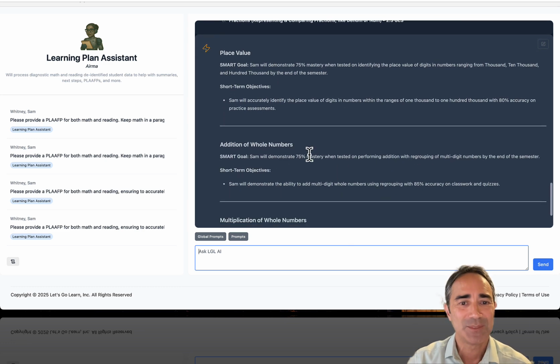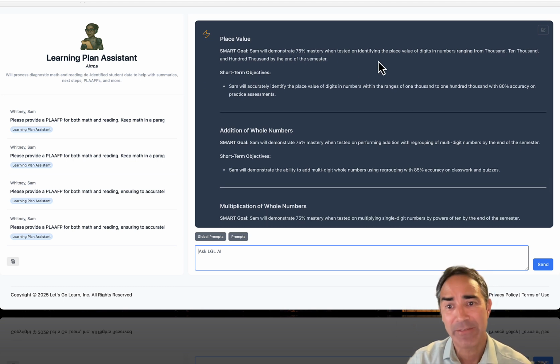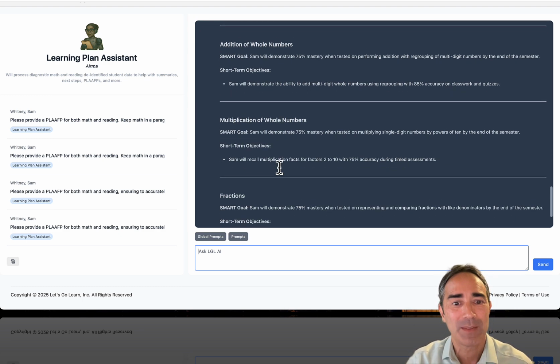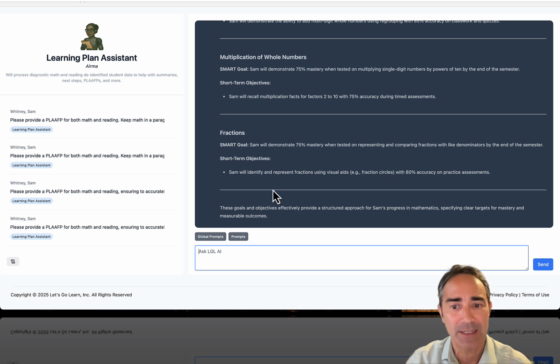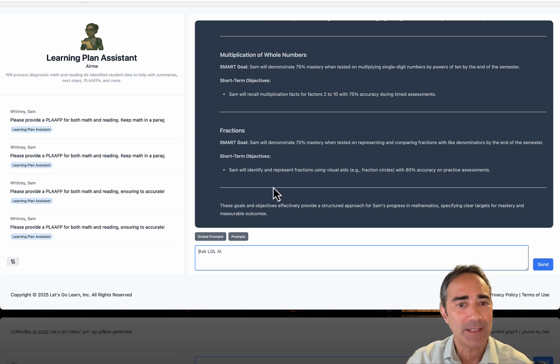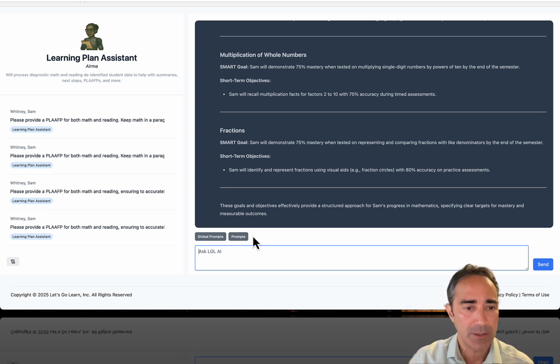All right, here it is. So now it says the SMART goal. Sam will demonstrate 75% mastery on identifying place value, and so on. And here's the short-term objective, right? That was the other goal right here. Same thing with addition, multiplication, and fractions, it's listing it out too. So this is pretty amazing, right? Imagine the huge time saving. Now with a little bit of training, which of course we would train your teams on.